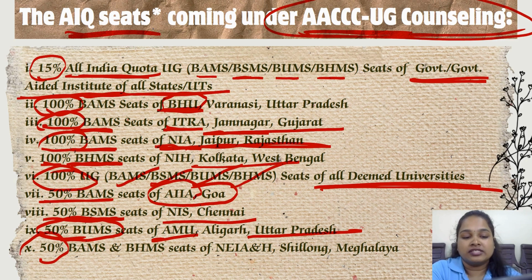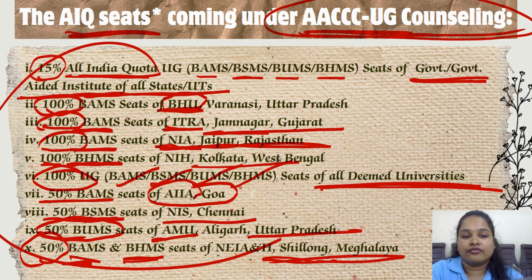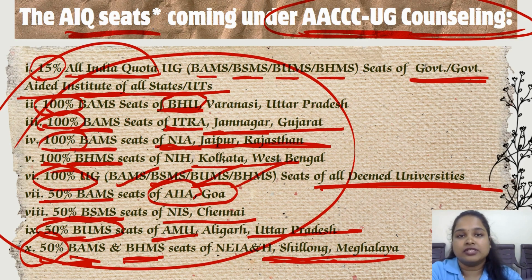Then 50% seats of BAMS and BHMS of NEIAH, that is North Eastern Institute of Ayurveda and Homeopathy, which is located in Shillong, Meghalaya. So for all these types of colleges, AACCC only will be conducting the counseling.